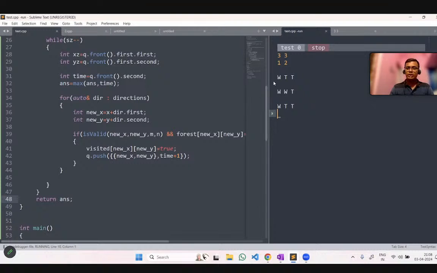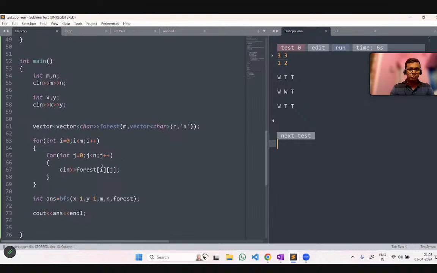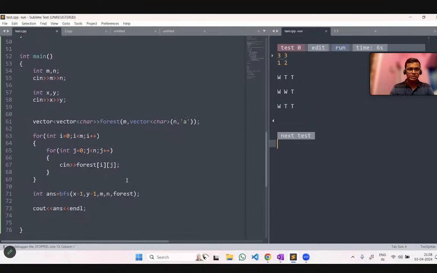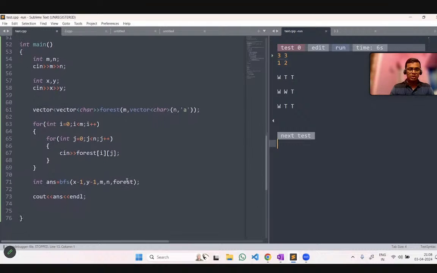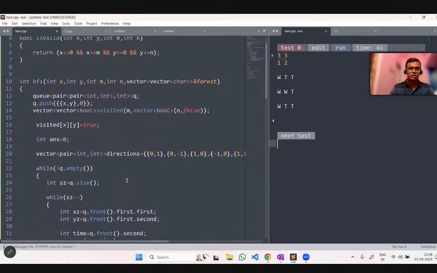Where is the answer coming from? Let me see. M and forest J, yes, this is fine. X comma 1 minus y comma 1, everything is good. This is correct. Let me run this.